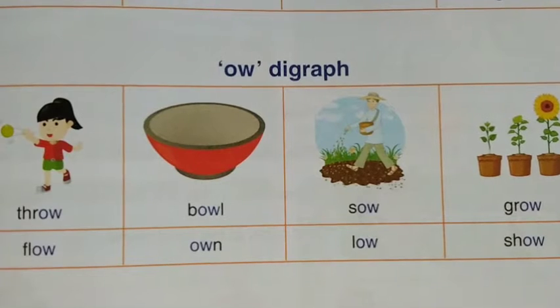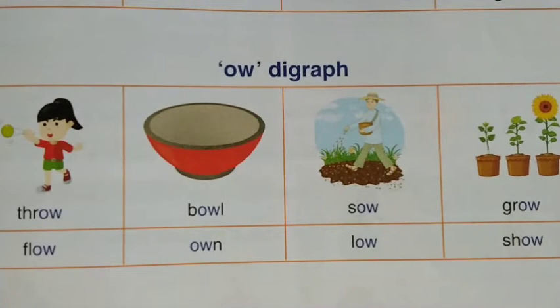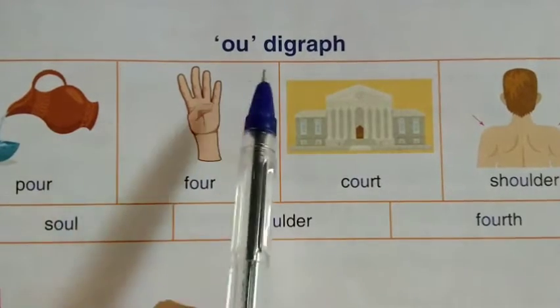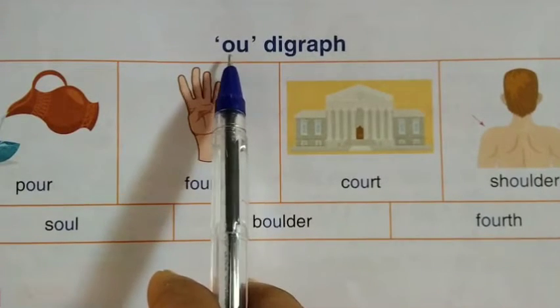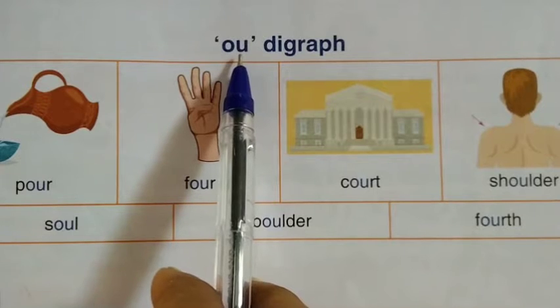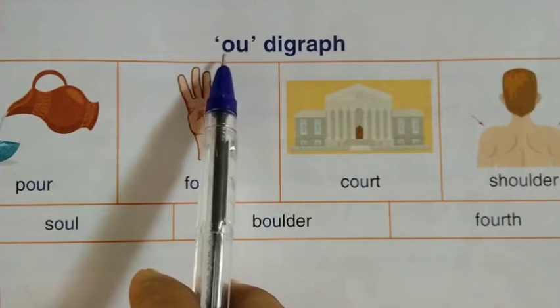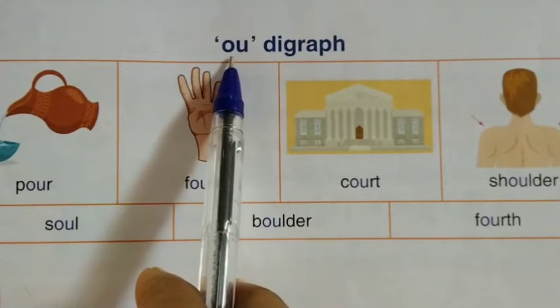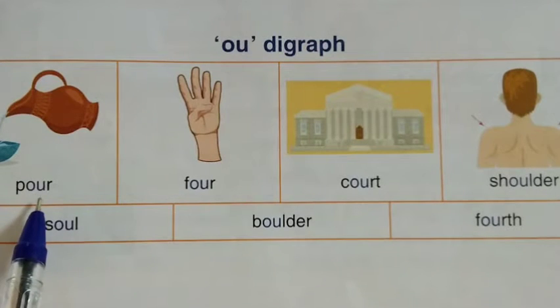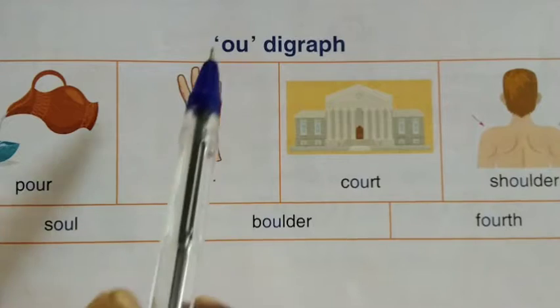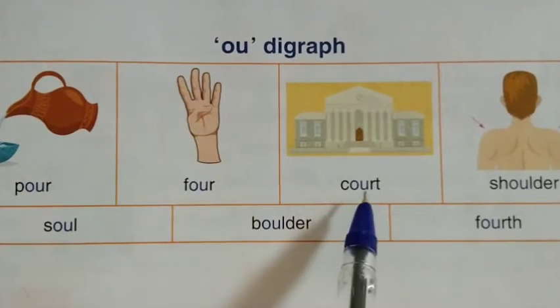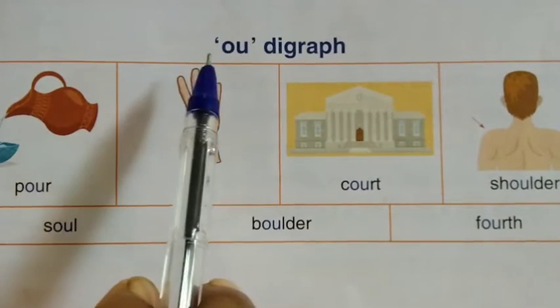Okay, children, let us see the next one. Look at the next digraph. Here O, U comes together to make the single sound O. O, pour. O, for. O, coat.